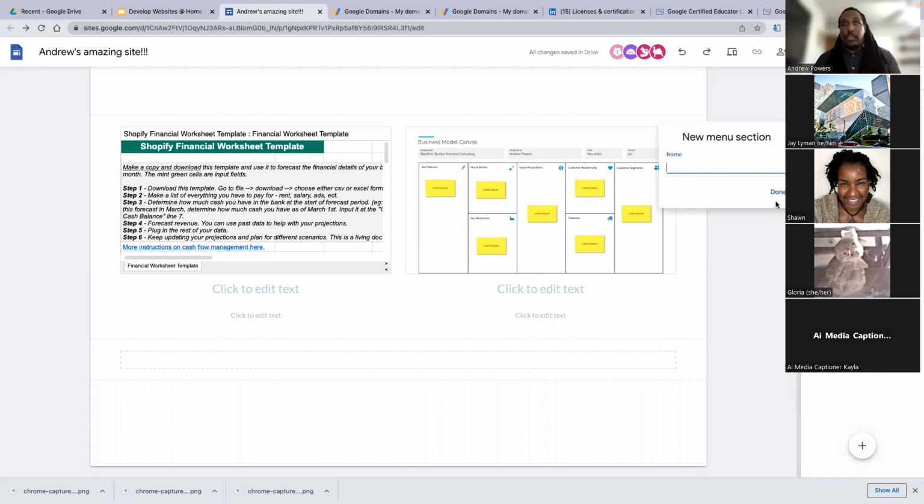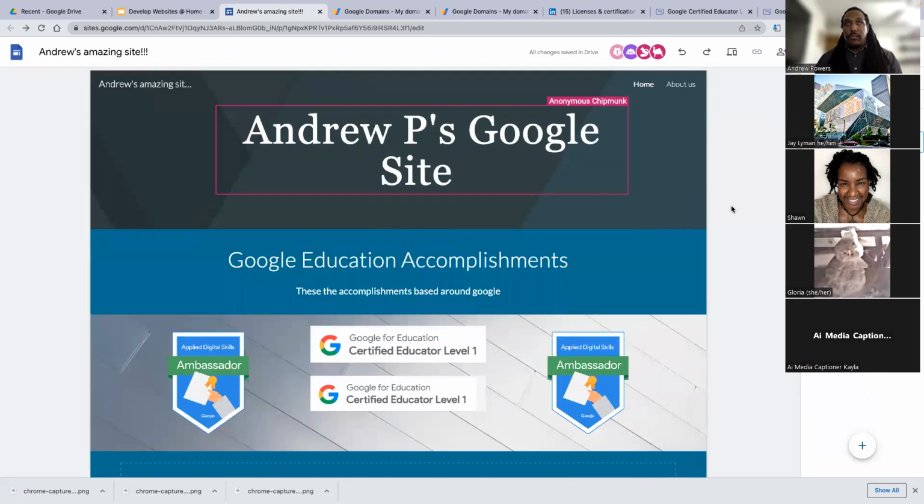So new menu section is what it sounds like at the top. Let me do this, about us. So new menu section, you see it's made a section at the top, now saying home, which is this page, and then about us. And what you can do is you can add a subpage. You can actually hide this from navigation, so no longer can you see it. And like magic, it's brought back.